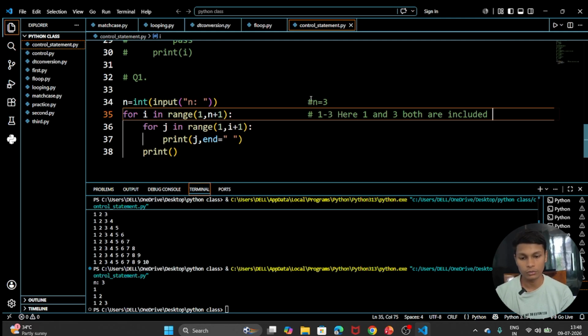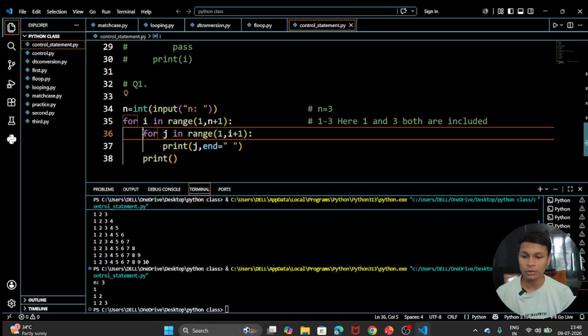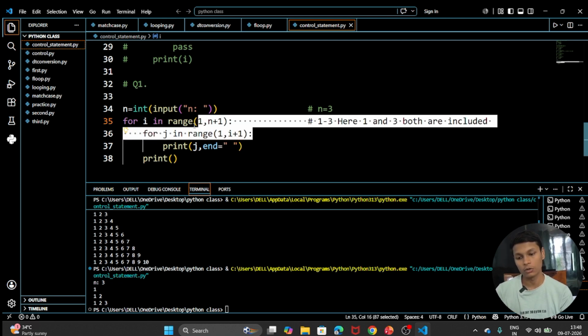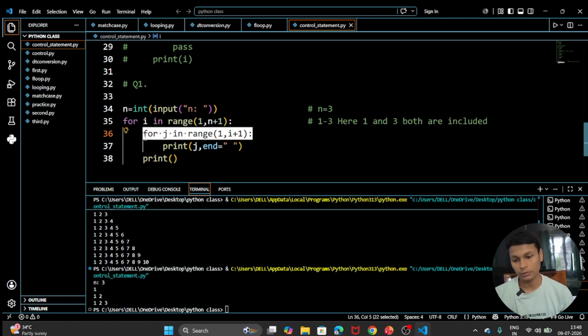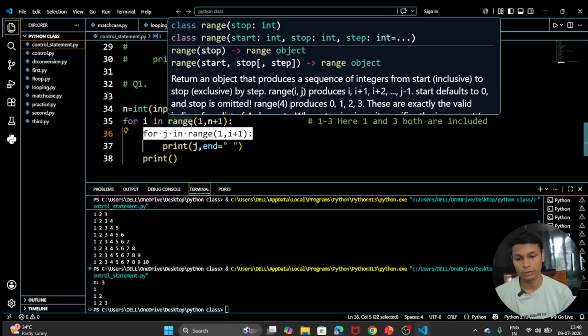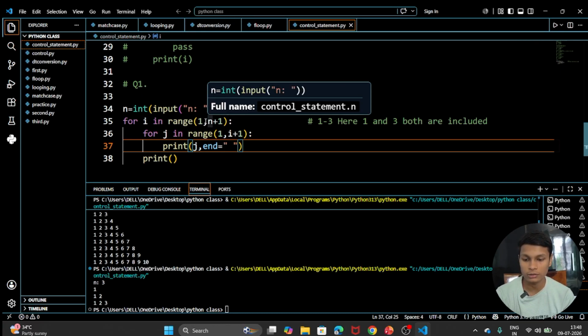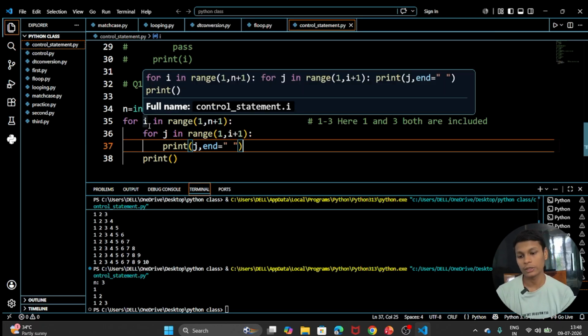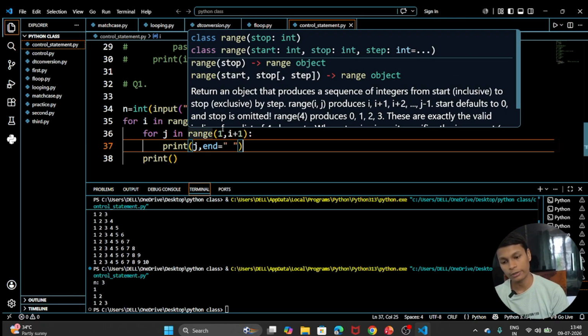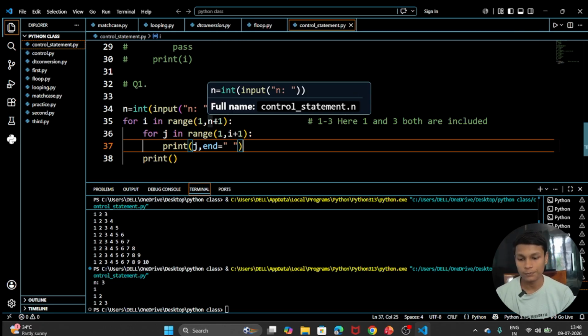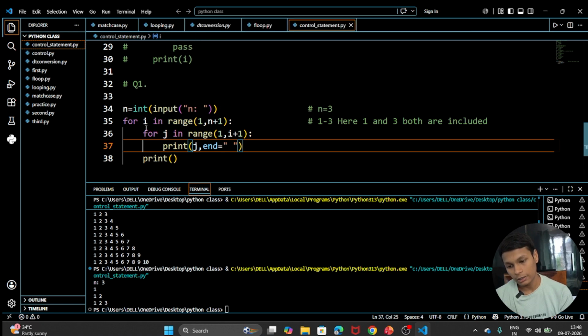After that, you can see that we are going with another loop, a nested loop. Inside this loop we have our inner loop. So let's see how this inner loop works and why it is there. At the very first time, let's take the value of i as 1, because the starting was 1. So 1 in range 1 comma n plus 1 means 1 comma 4. So yes, it was there, and now we are entering our for loop.